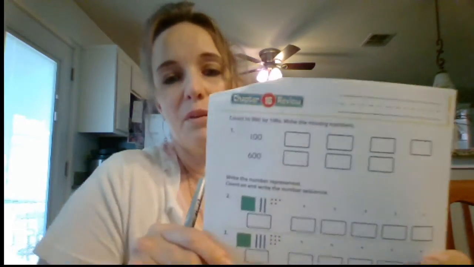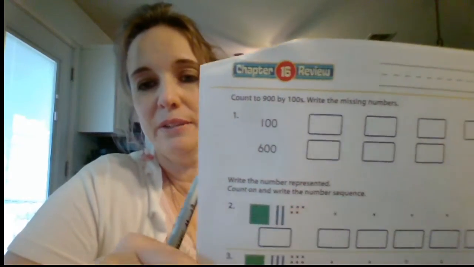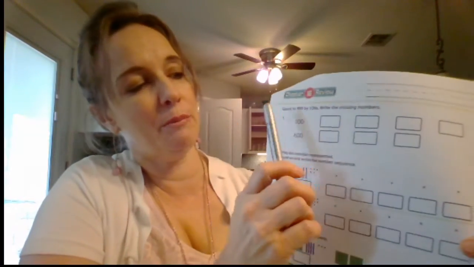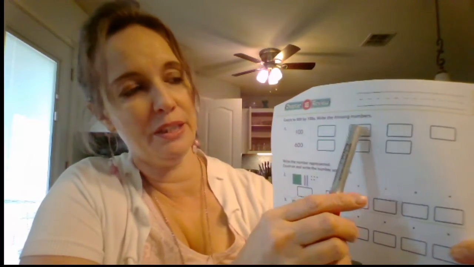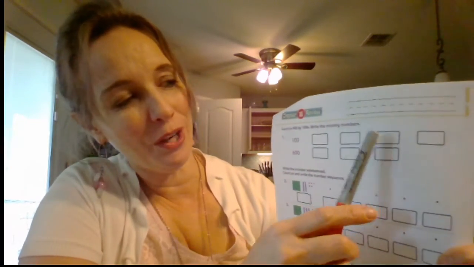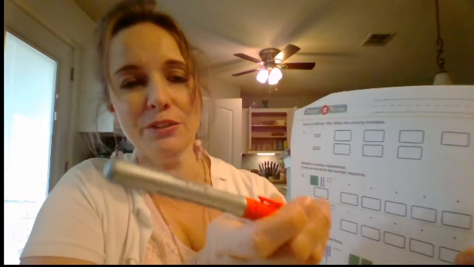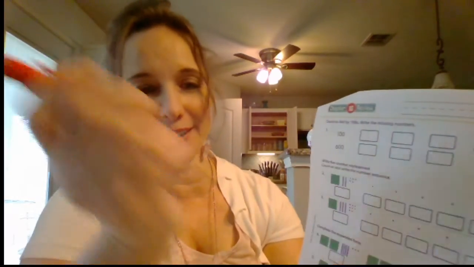So if you will get out your math page, and I have it right here, up at the top. What are we doing? We are counting by hundreds. So it's going to be 100, 200, 300. Are you looking? 400, 500, 600, 700, 800, 900. What comes after 900?